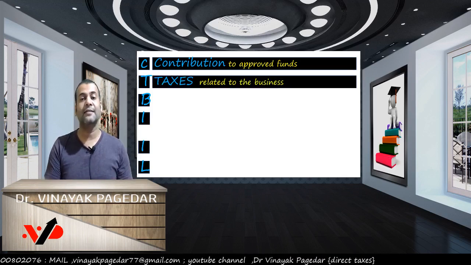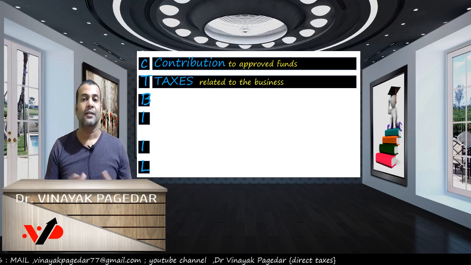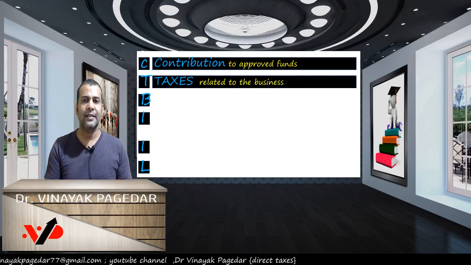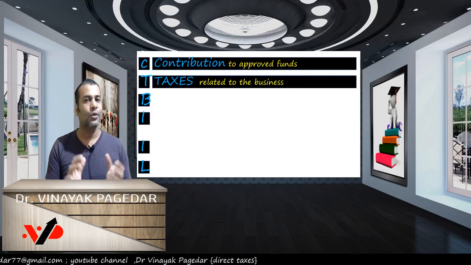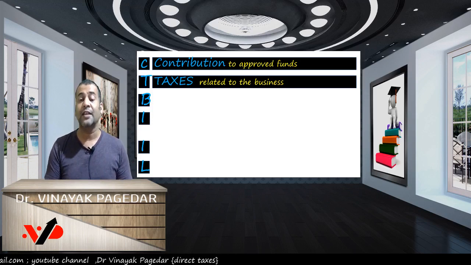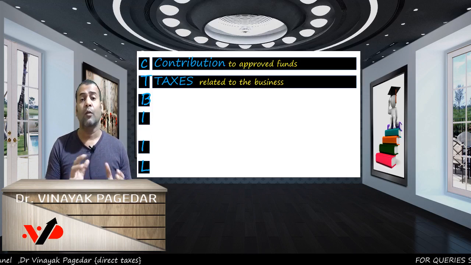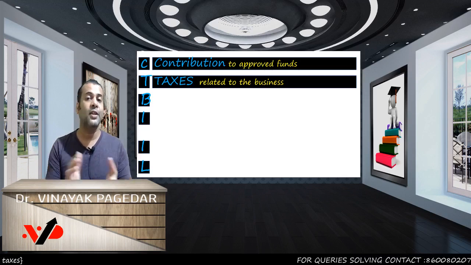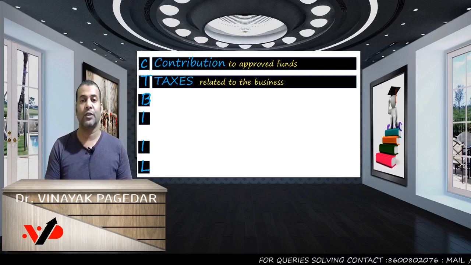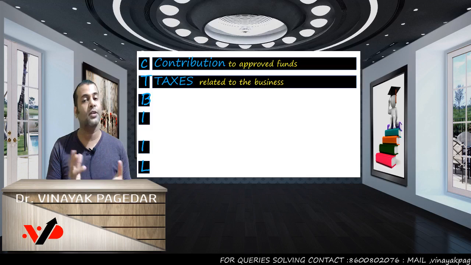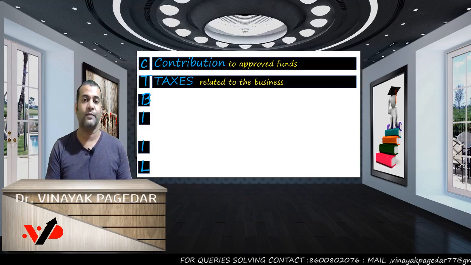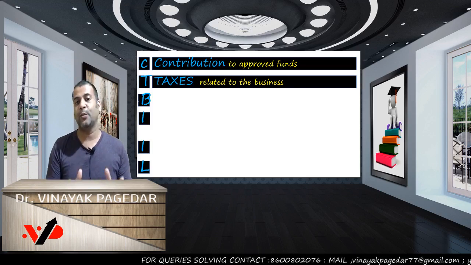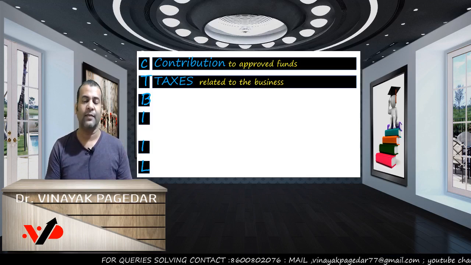T4, taxes related to the business, such as GST. GST is a tax related to the business. So you'll get a deduction for the GST only if you pay it up to the ITR due date. What if you do not pay it up to the ITR due date? Then in the current year you will not get a deduction, but in the future year of payment you'll get a deduction. Year of expenditure, no deduction. Year of payment, you'll get a deduction. So your GST has to be paid up to the ITR due date.